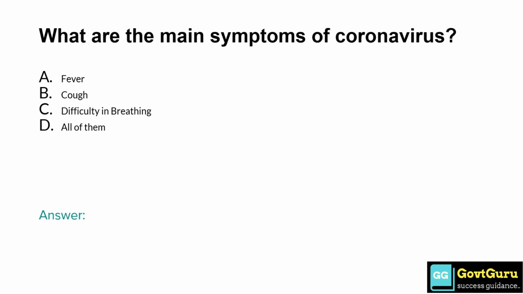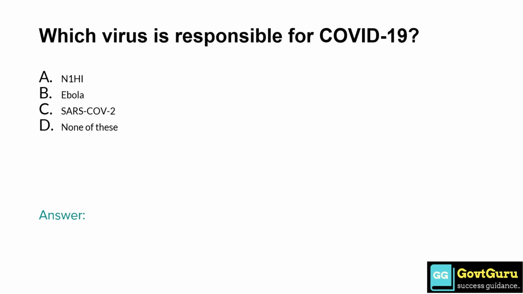What are the main symptoms of coronavirus? Option A, fever. Option B, cough. Option C, difficulty in breathing. Option D, all of them. So the answer is option D, all of them.